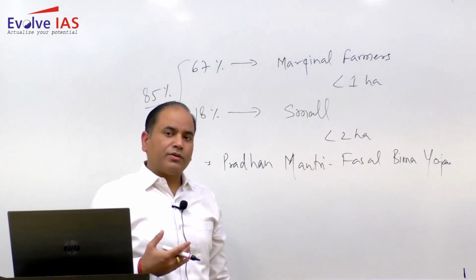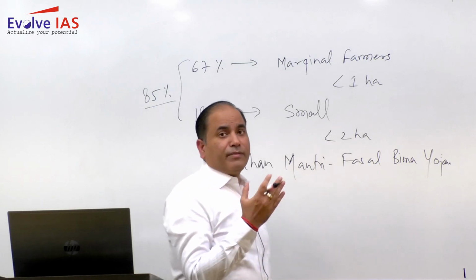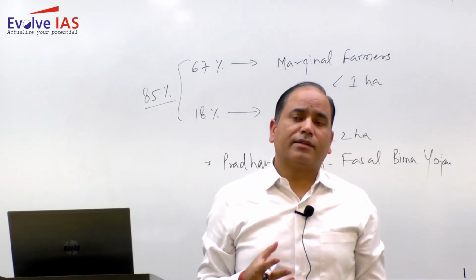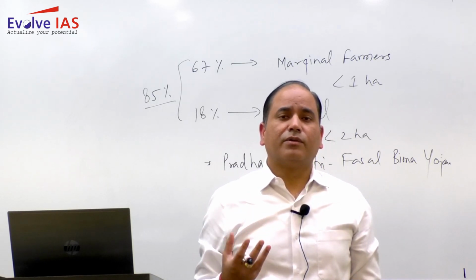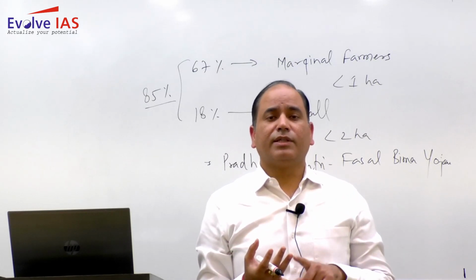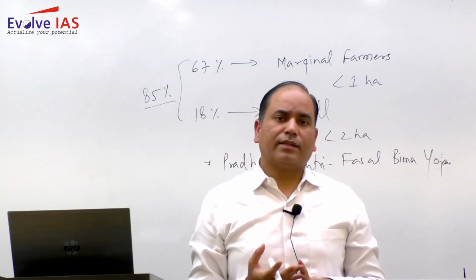Some other decisions have also been taken, like giving the credit facility, giving the seeds and subsidies, in case of fertilizer subsidy, seed subsidy, water subsidy, electricity at the subsidized rate.